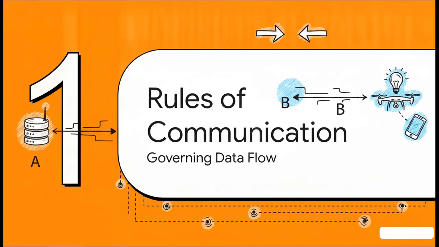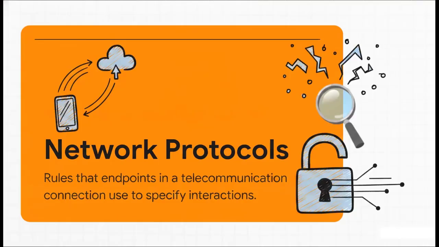To understand these massive networks, we really have to start with the fundamental rules that get a simple message from point A to point B. So, what is a network protocol? It's basically a highly specific set of rules that endpoints use to specify how they interact. The absolutely crucial point here is that without these protocols, our data would just be pure chaos. Your devices would be completely, utterly unable to understand each other or exchange a single piece of meaningful info.